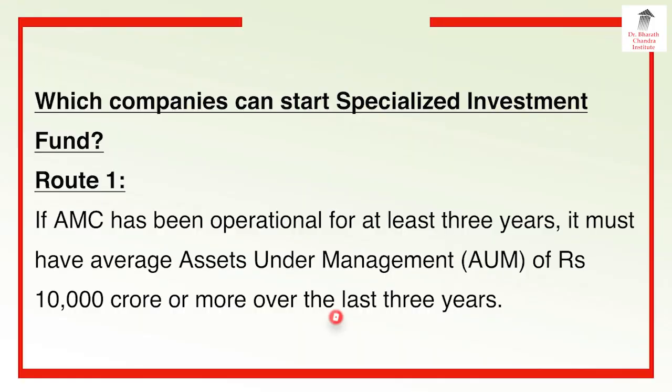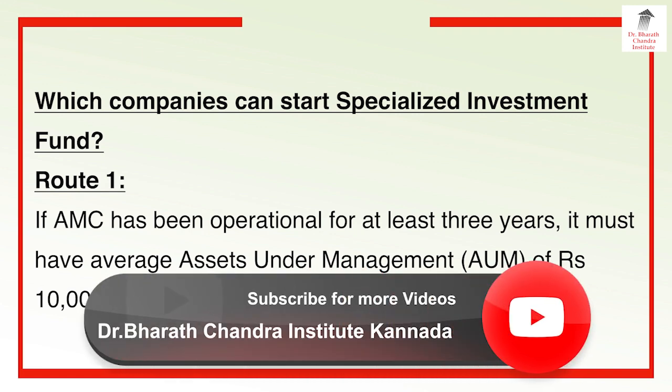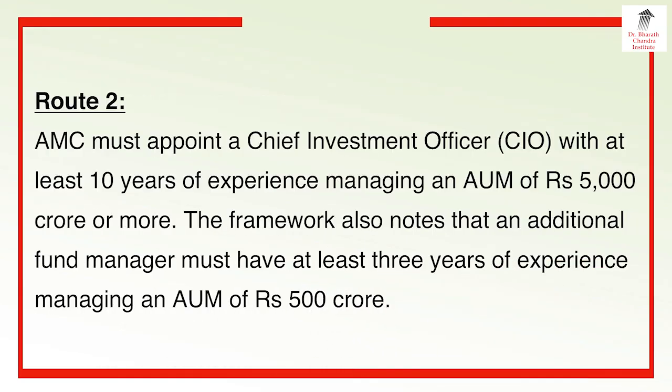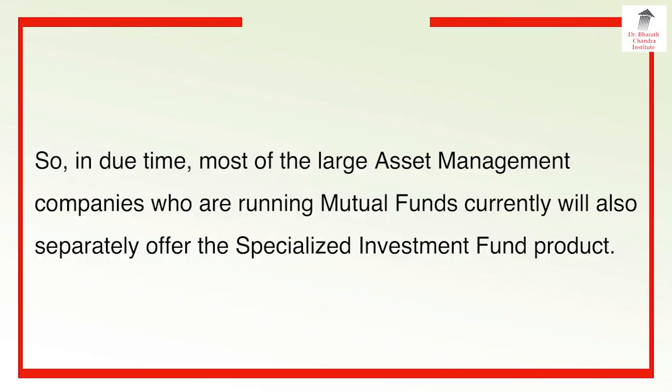Which companies can start specialized investment fund? Route number 1. If AMC has been operational for at least 3 years, it must have average assets under management of rupees 10,000 crores or more over the last 3 years. This is one category. Route number 2. AMC must appoint a chief investment officer with at least 10 years of experience managing an AUM of rupees 5,000 crores or more. In such a case also, a specialized investment fund can be started. So in due time, most of the large asset management companies who are running mutual funds currently will also separately offer the specialized investment fund product.